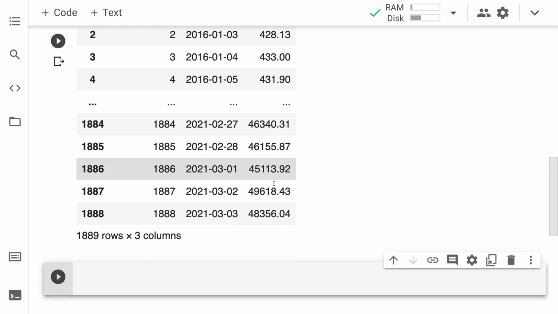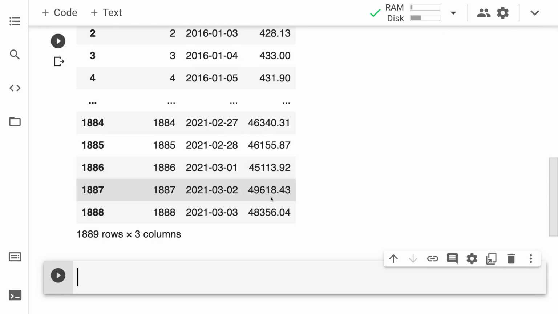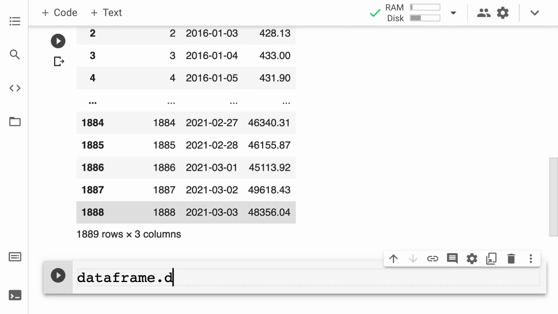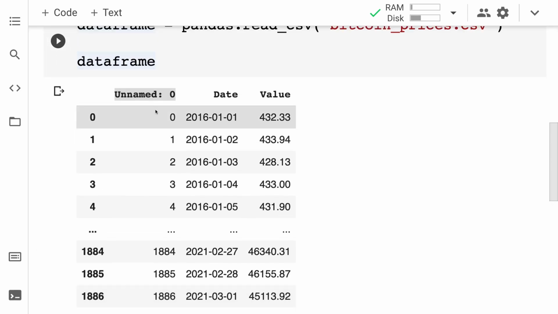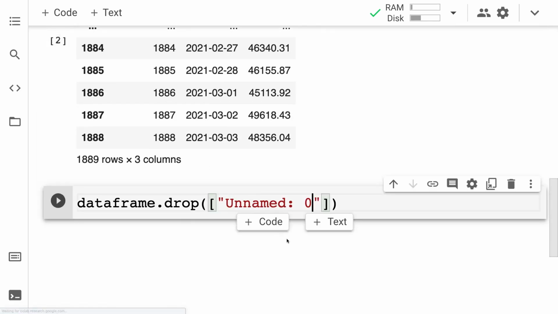Well, I'm going to create a new code cell. And then I am going to call the data frame and I'm going to use the drop function. Here, I'm going to pass in the columns that I want to drop, either one or you can drop multiple columns at a time. I'm going to pass it as an array, even though it's just the one column. Then I have to pass in here the name of the column, which is unnamed 0.